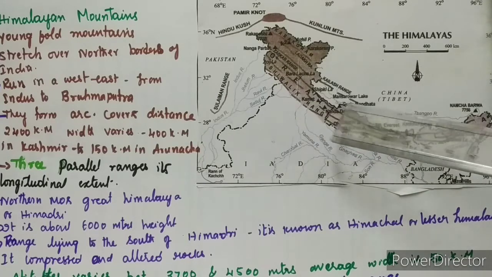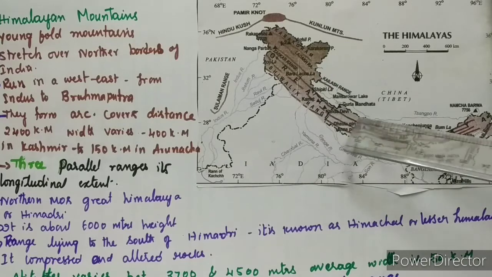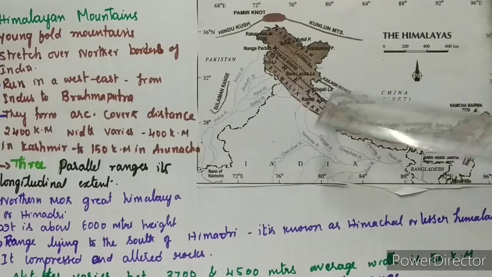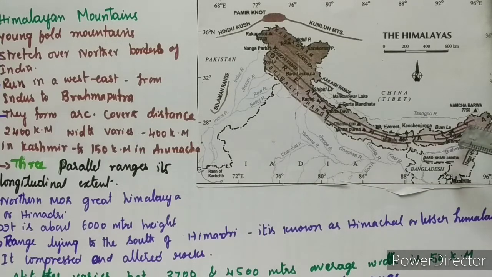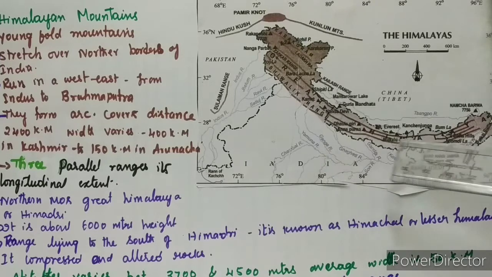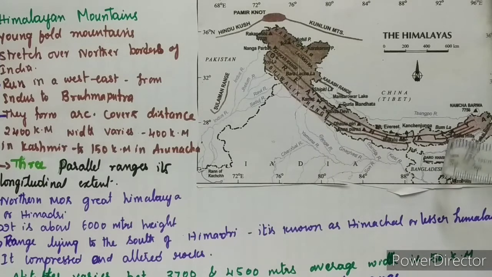These are all very famous hilly areas in the Himalayan mountains. Is it clear? Shall we go to the next? The outermost range of the Himalayas is called Shivalik. See, the outer range of the Himalayas is called Shivalik.